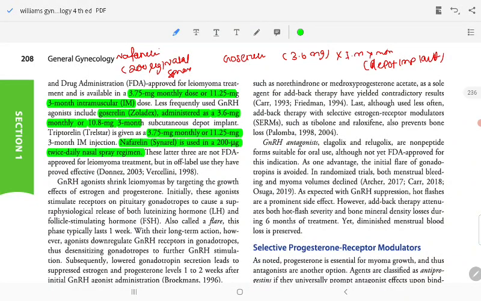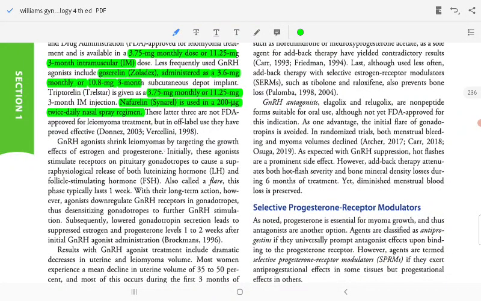GnRH agonists shrink leiomyoma by targeting the growth effect of estrogen and progesterone. Initially, these agonists stimulate the receptor on pituitary gonadotropes, causing a supraphysiological release of both LH and FSH, also called a flare.